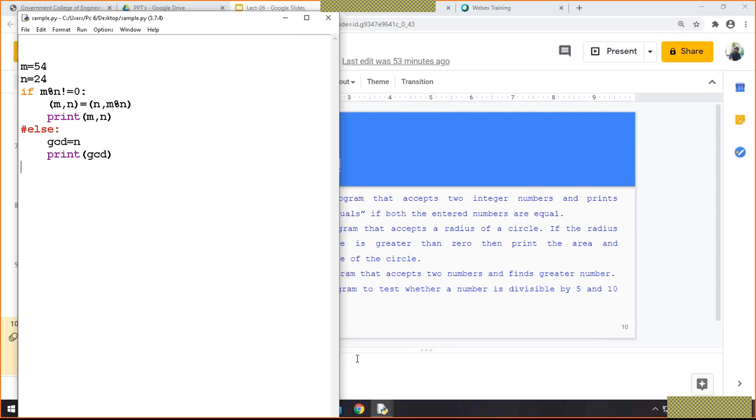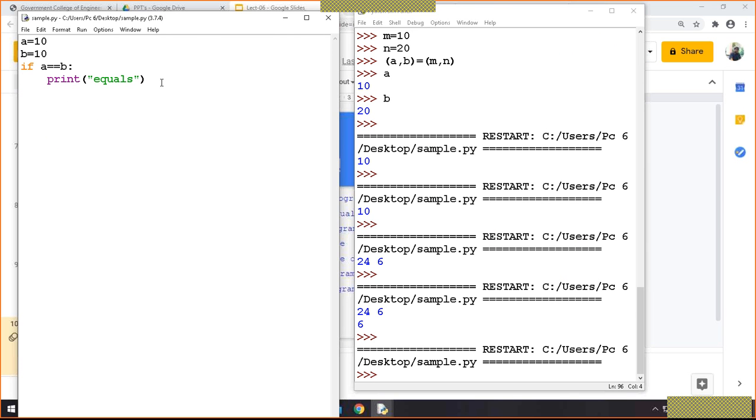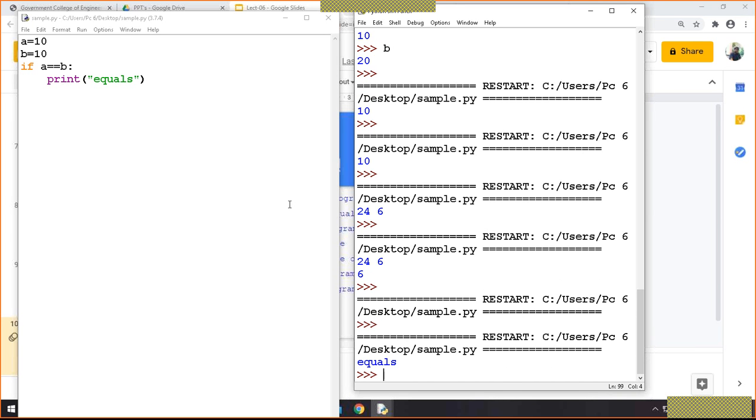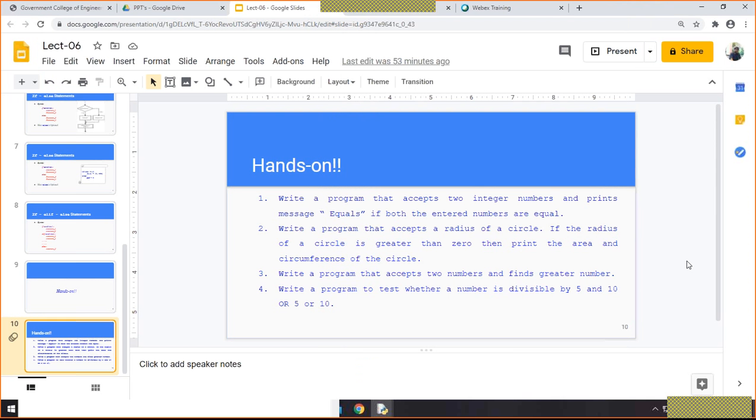If you run it, one minute. As this condition is false, there is no statement, so it is not giving any result. If you set this as 10, then it will provide the result: equal. You can see this as equal. So the first program: write a program that accepts two integer numbers and prints a message if both integer numbers are equal. Right? So this was very simple.